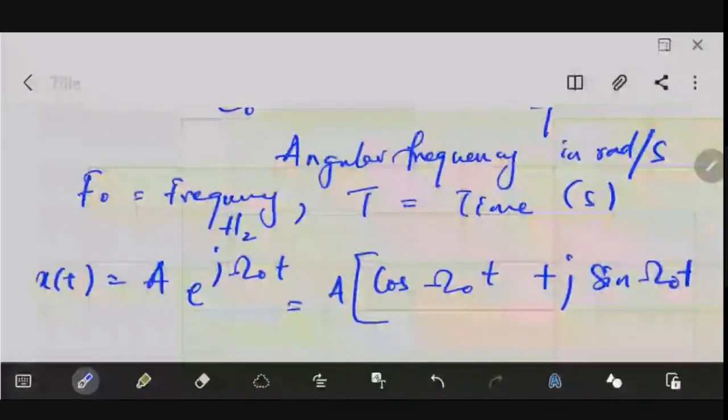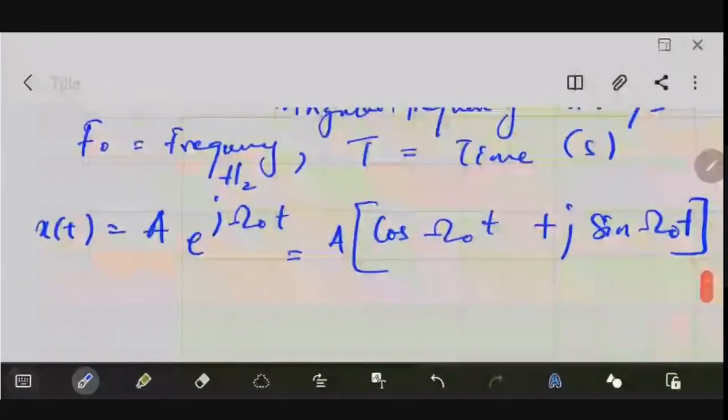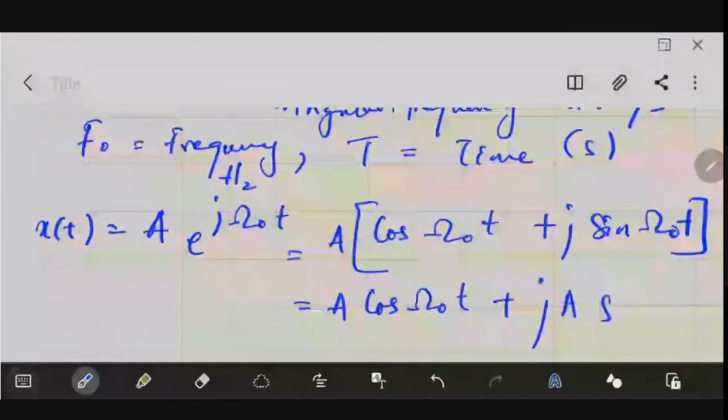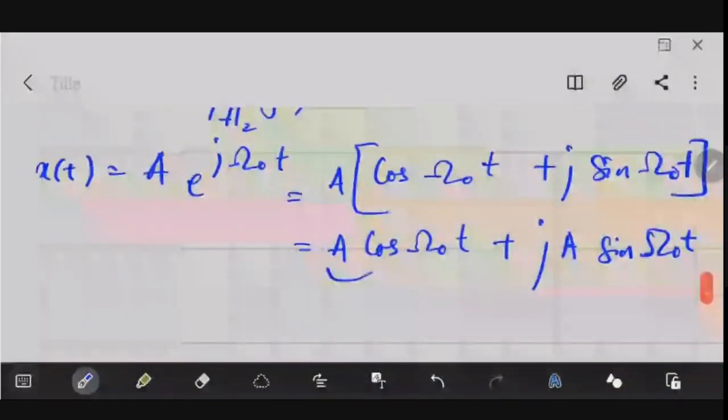If we multiply a inside the bracket, we could write it as a cos omega 0 t plus j a sine omega 0 t. Here you could clearly see which one is the real part and which one is the imaginary part.